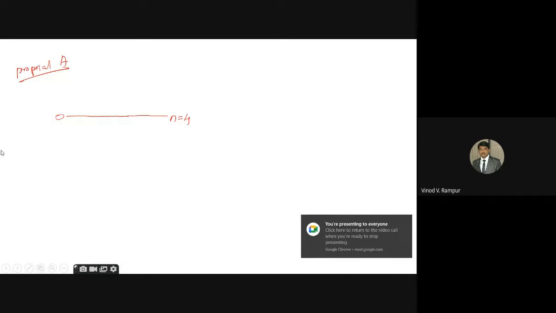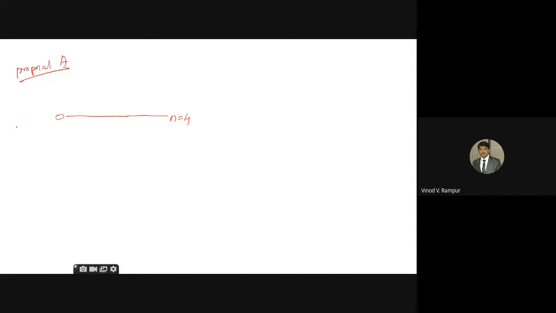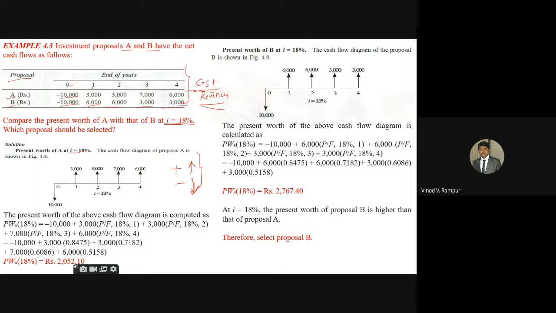Now at the 0th time period they have given 10,000 rupees, but with a negative sign. Negative means it should be in a downward direction. So this is 10,000 at the 0th time period. At the end of the first year they have given 3,000, second year 3,000, then 7,000, 6,000.